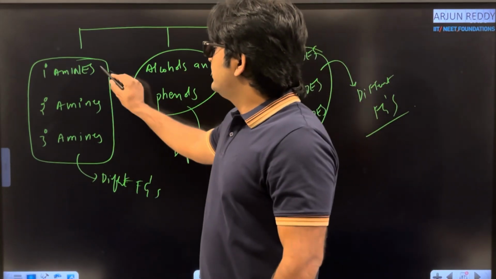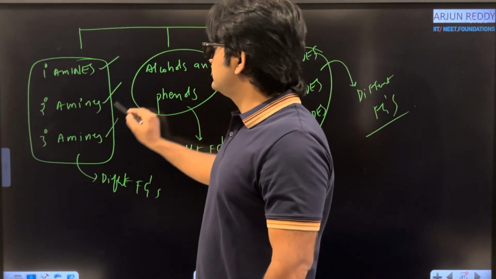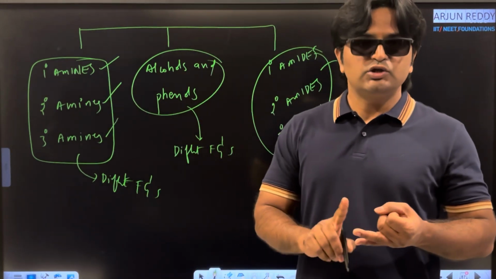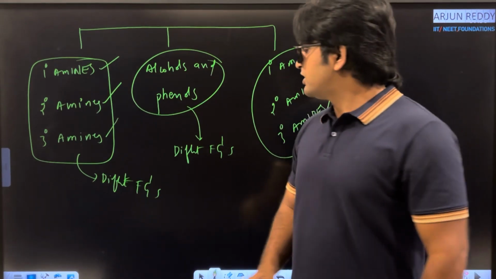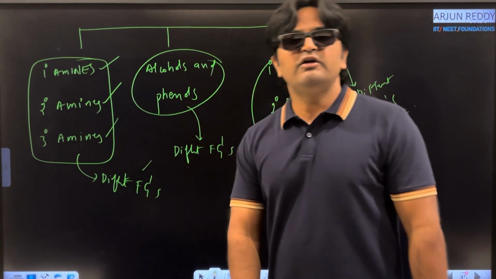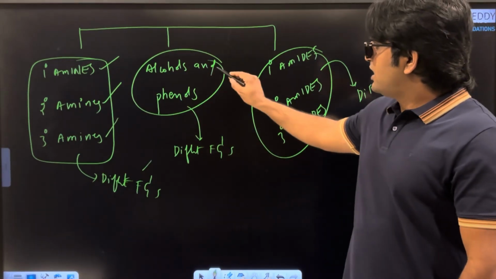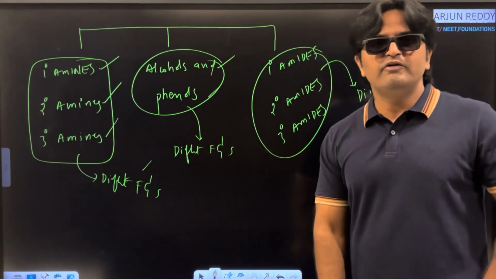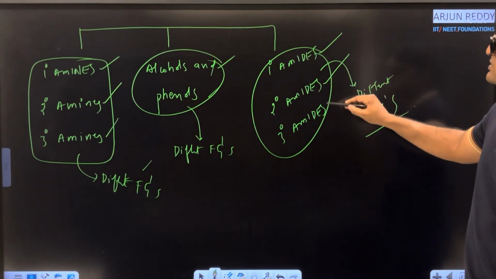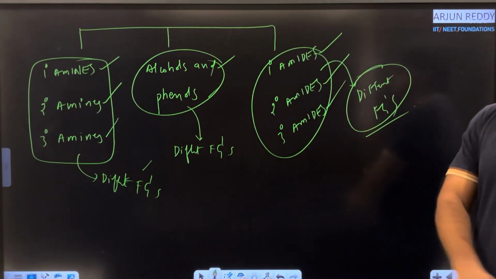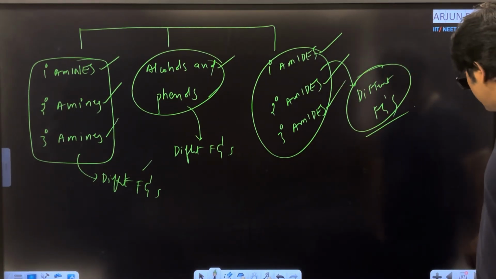Now, whenever primary amines, secondary amines and tertiary amines are given with the same molecular formula, they are considered as different functional groups. Like that, alcohols and phenols are different functional groups. Primary amides, 2 degree amides, 3 degree amides are also considered as different functional groups. Let us start with some simple examples.